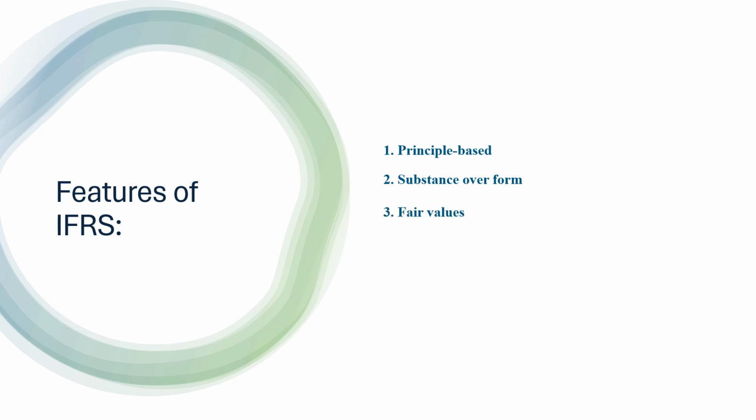Next is fair values. IFRS focus on accounting at fair values instead of historical cost. Next is the functional currency. Under IFRS, all the assets, liabilities, revenues and expenses are reported in the functional currency instead of the local currency.